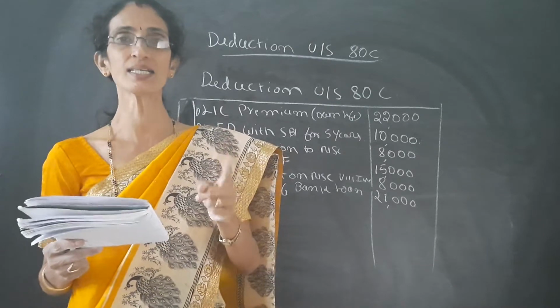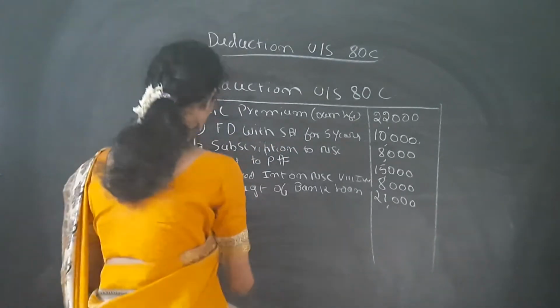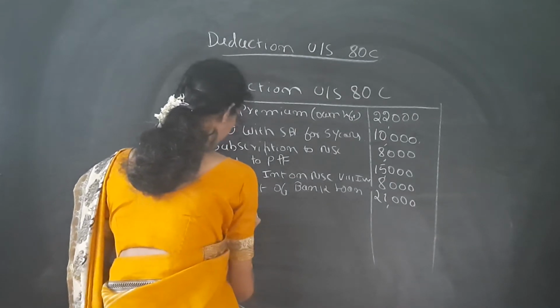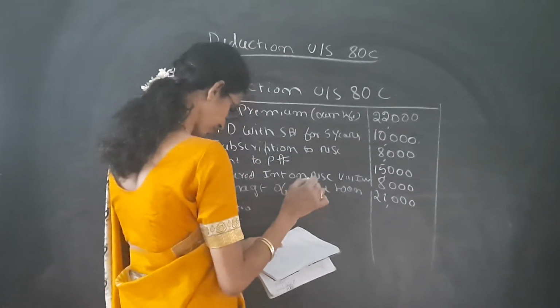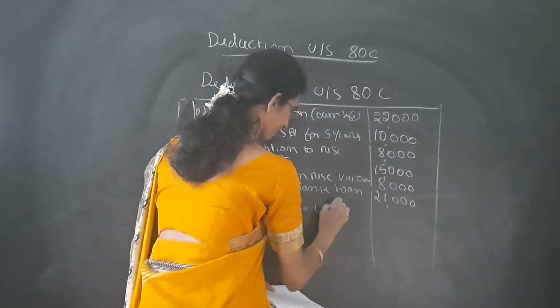One child, yes. For up to two children we can take it. Here it is only for one child, so we write tuition fee for one child.